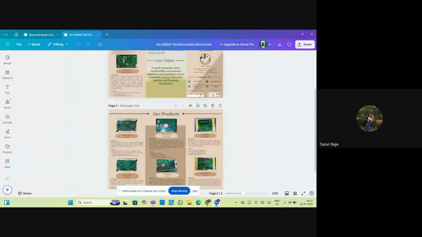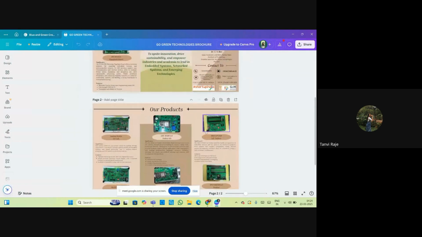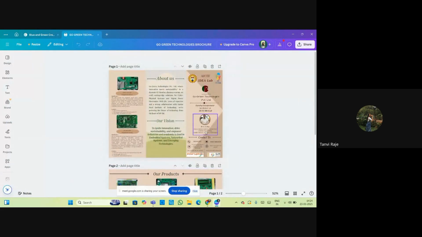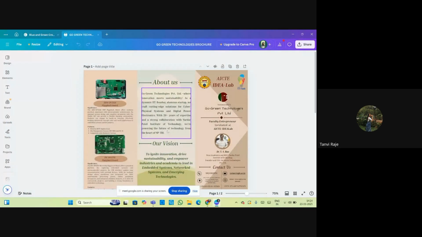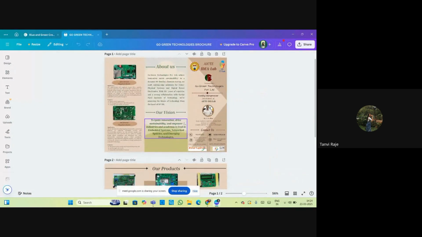So basically, this is a trifold brochure. I have made it of Idea Lab. So here, for example, you have to make it of your own department. You can choose any of the sides, left or right. You can start with any one. So you can add your first